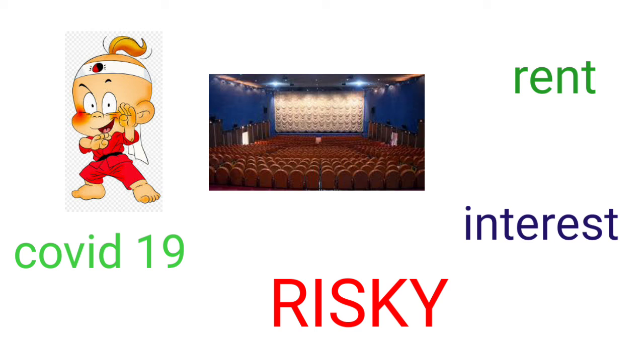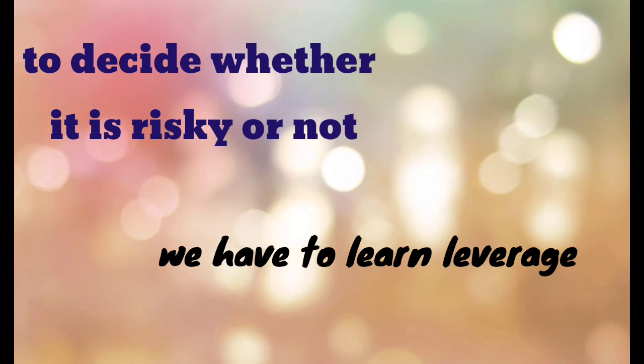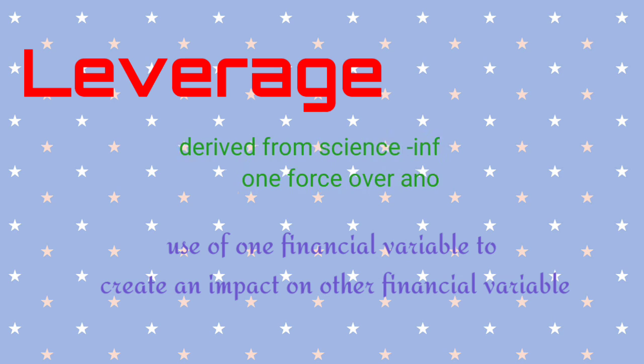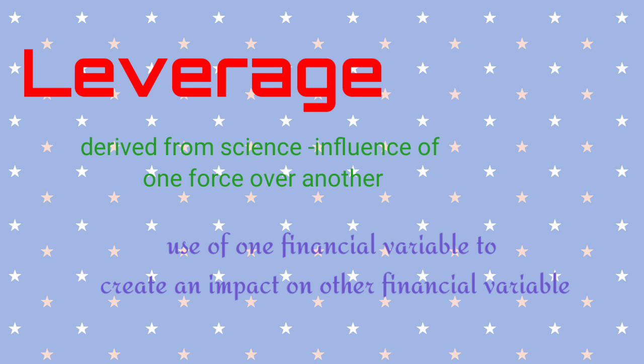To say whether it is beneficial or not to invest, and to decide whether it is risky or not, first we have to learn the concept of leverage. First of all, what is leverage? Leverage is derived from science, which means influence of one force on another. It is nothing but use of one financial variable to create an effect on another financial variable.